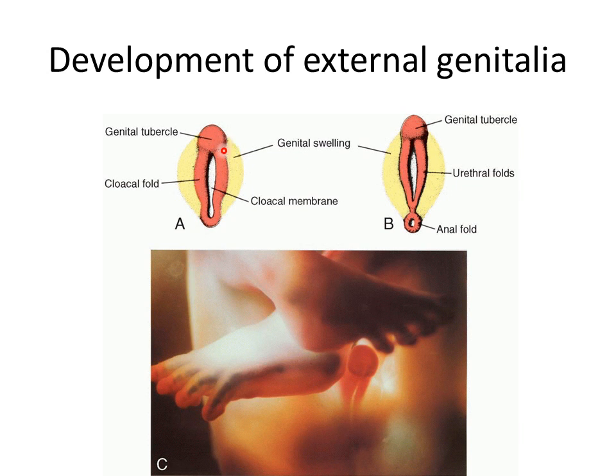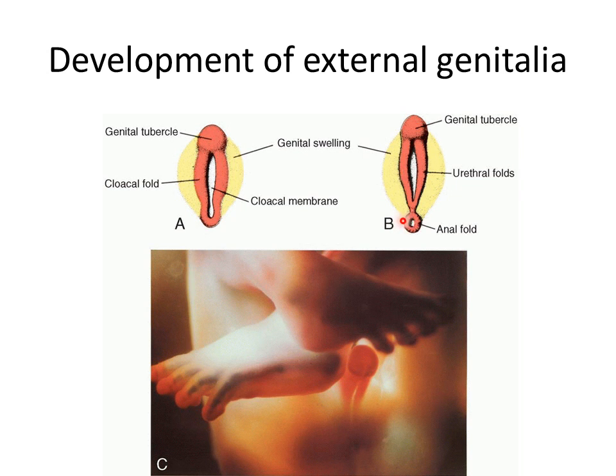During the 7th week, the urorectal septum fuses with the cloacal membrane and divides it into the anterior part known as the urogenital membrane and a posterior part called the anal membrane. You remember from the previous lecture. The cloacal folds also become divided into two parts. The cranial part is the urethral fold and the caudal part is the anal fold.